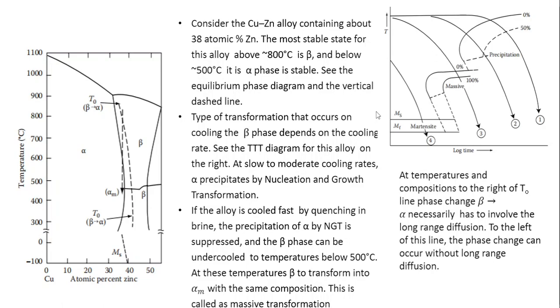If the alloy is cooled fast by quenching in brine, the precipitation of alpha by nucleation and growth is suppressed, and the beta phase can be undercooled to a temperature below 500 degrees centigrade. At these temperatures, beta transforms into alpha massive with the same composition. This is called a massive transformation.